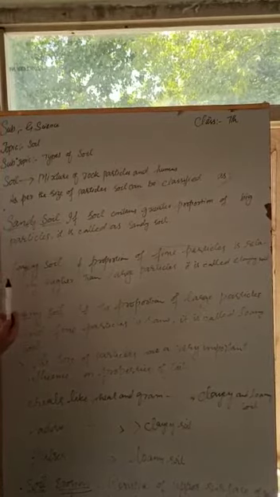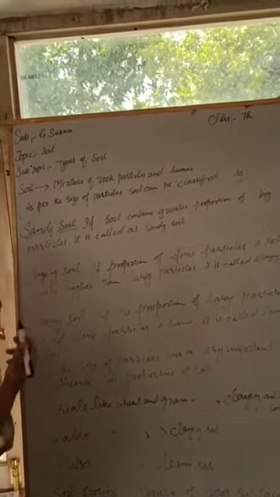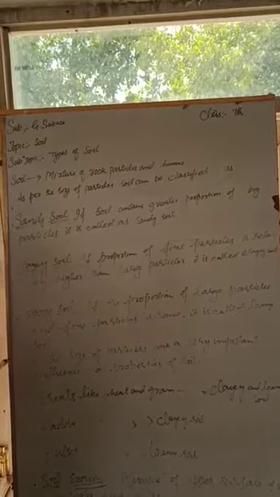Now, as per the size of these particles, soil can be classified as sandy soil, clayey soil and loamy soil. If soil contains a greater proportion of big particles, that means rock particles, then it's called sandy soil. Here the particles of soil are not so tightly packed. There are larger air gaps between the soil particles in sandy soil.